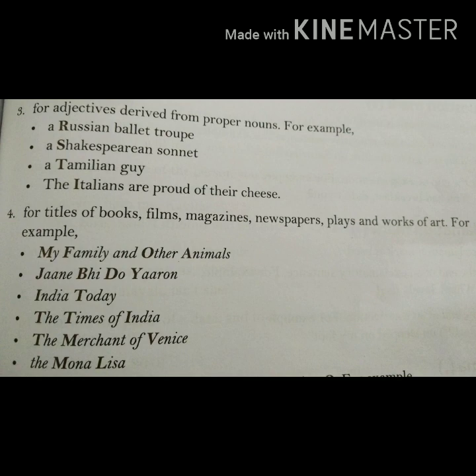Next, "a Shakespearean sonnet." Shakespeare is the name of a particular person, and Shakespearean is an adjective derived from a proper noun. "A Tamilian guy." Tamil is a place, and Tamilian is the adjective. "The Italians are proud of their cheese." Italy is a place, and Italians are its people. Likewise, we write capital letters for them.